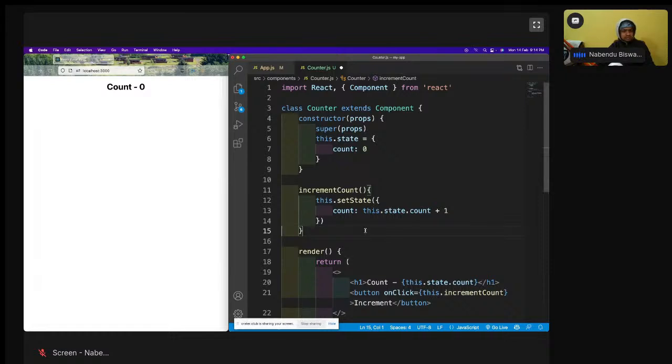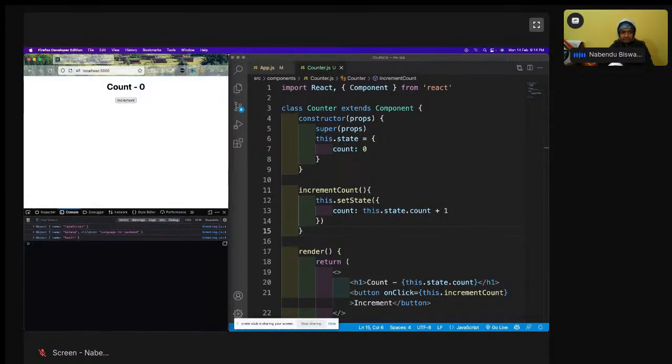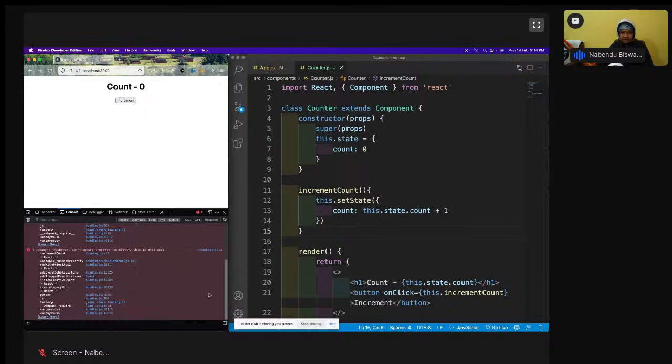This dot set state is a function, again a keyword kind of a thing, which takes an object. Why does it take an object? Because this dot state is an object, and I am changing count to this dot state dot count plus 1. You have to do it like this only. Save it. Okay, so this increment button is coming, and I will open the inspect because we have an error here. I will increment it. It is not incrementing. In fact, I got an error that can't access property set state. This is undefined, and this is actually a right error.